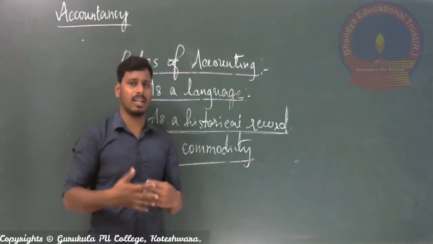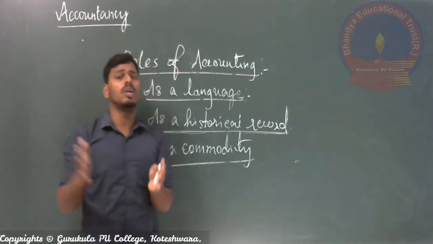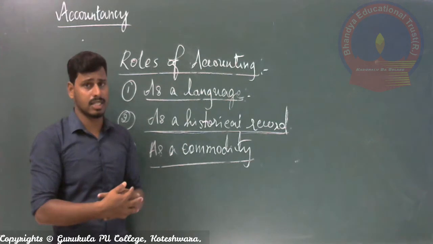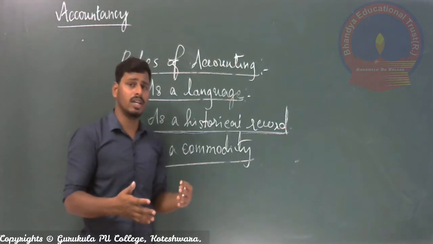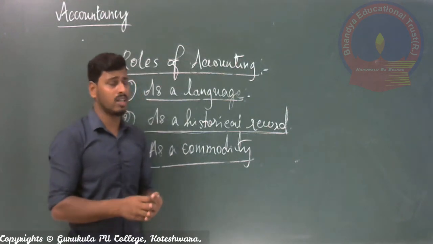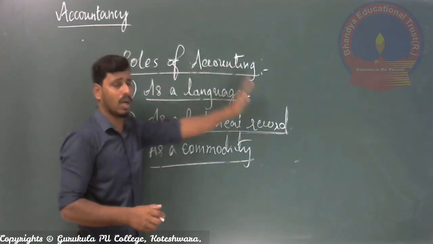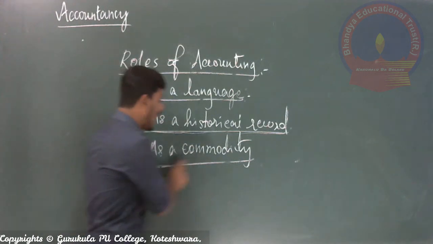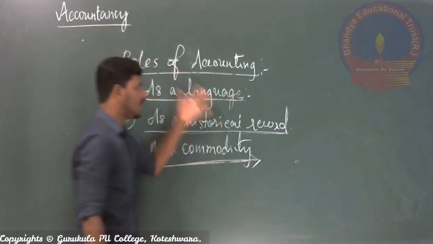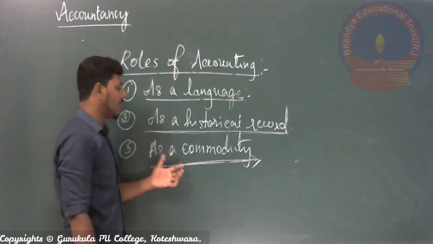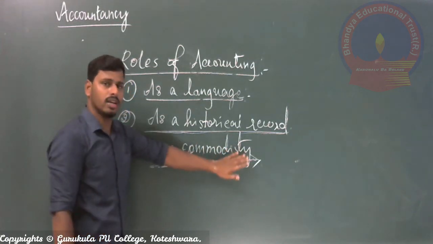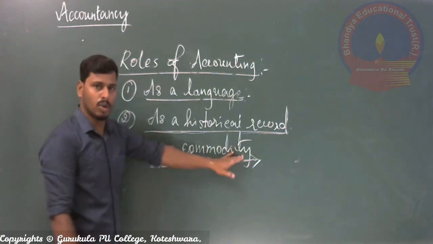Or everything related to the good position of the business concern, to reach the good position of the business concern, whatever we require to see that, to judge that, many things are required. So all the things will be provided by accounting only. So this is called a commodity, right? So one of the good roles played by accounting is accounting as a commodity.